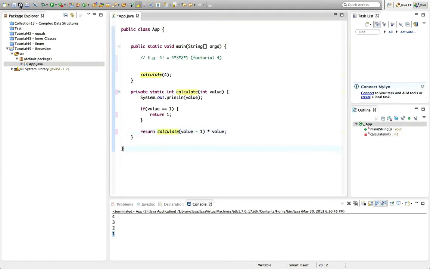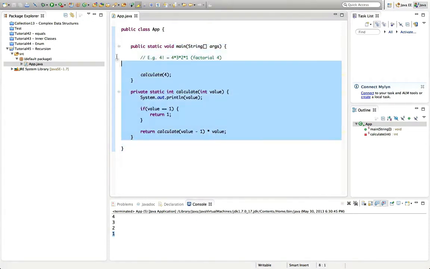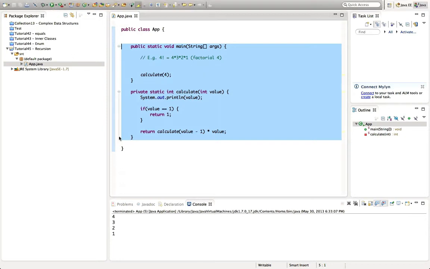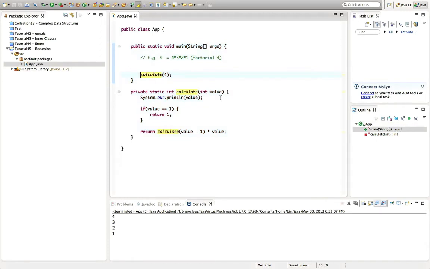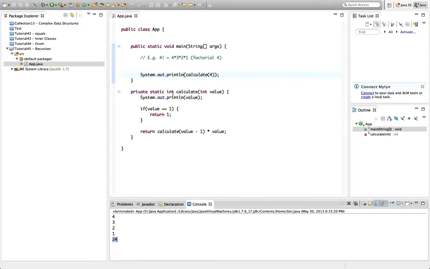This is getting a little bit more complicated now, and you'll have to think about this a little bit, unless you're cleverer than me, to get your head around it. Let's run this again, and now I can print out the return value here, and let's run this, and now the factorial of 4 is 24.